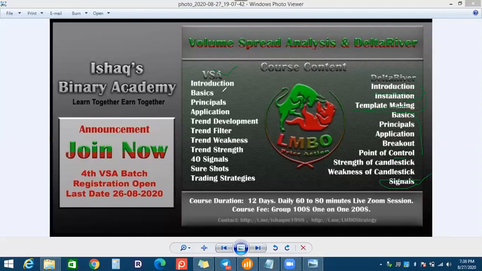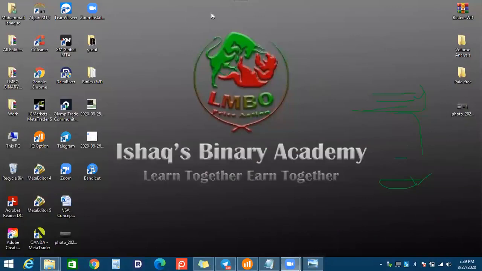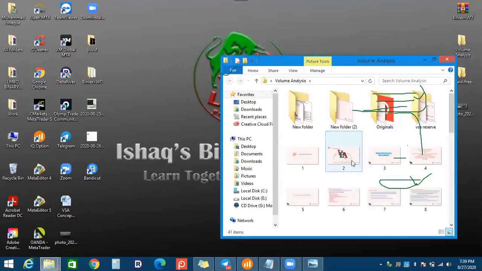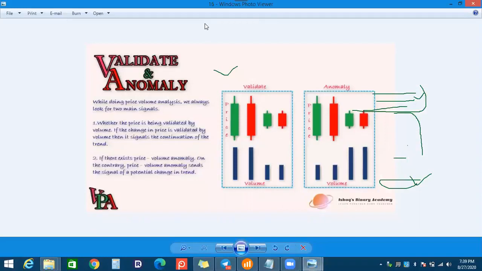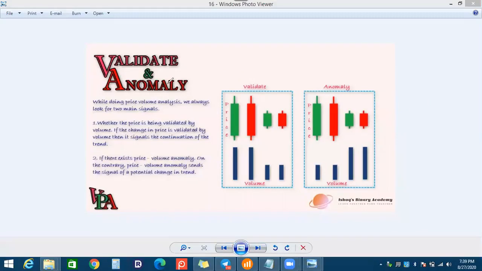So our first lesson, the topic I will cover today, is anomaly and validation in the candlestick and the volume bar. So I'm moving to the lesson here, and then we will discuss more. This is the validation and the anomaly. There is a definition of the validation and a definition of the anomaly. You can read them, I will share this slide with you also.